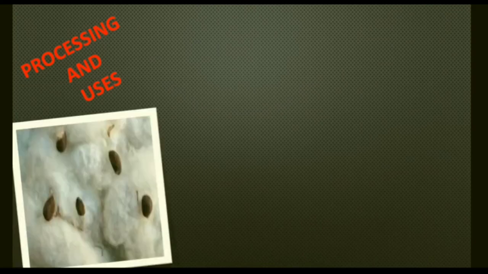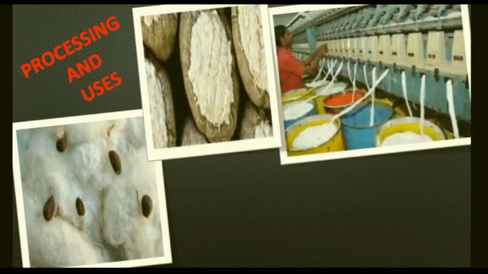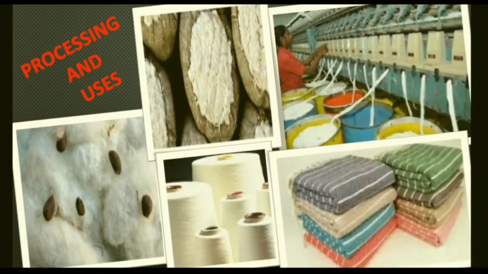Processing and use. So now this is the ginned cotton. Now these are the bales of cotton. Here in the industry, this cotton is changed into thread, or yarn is made, and after yarn, weaving is done. From this we get different types of cotton clothes.